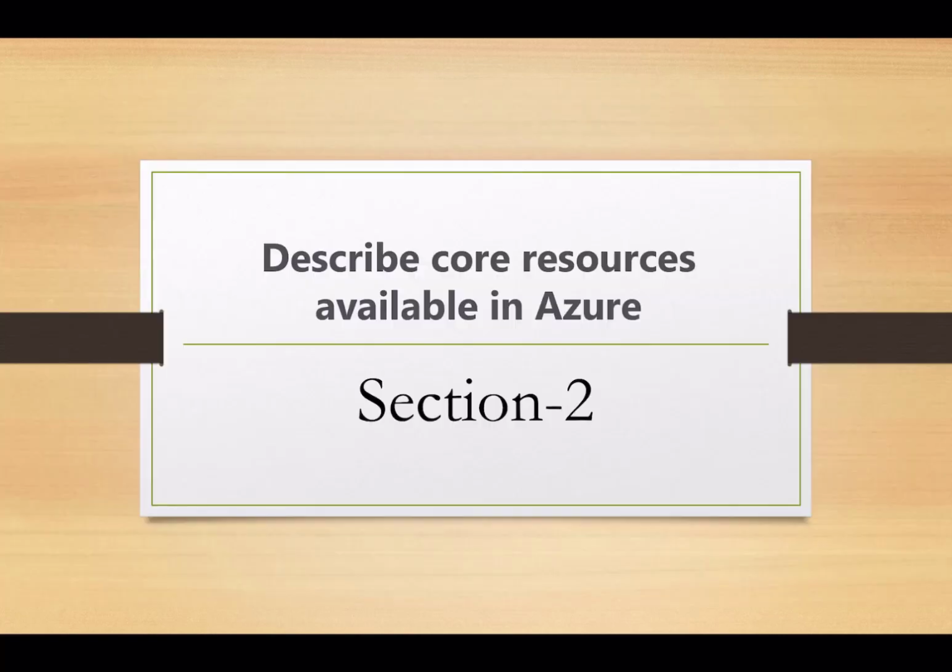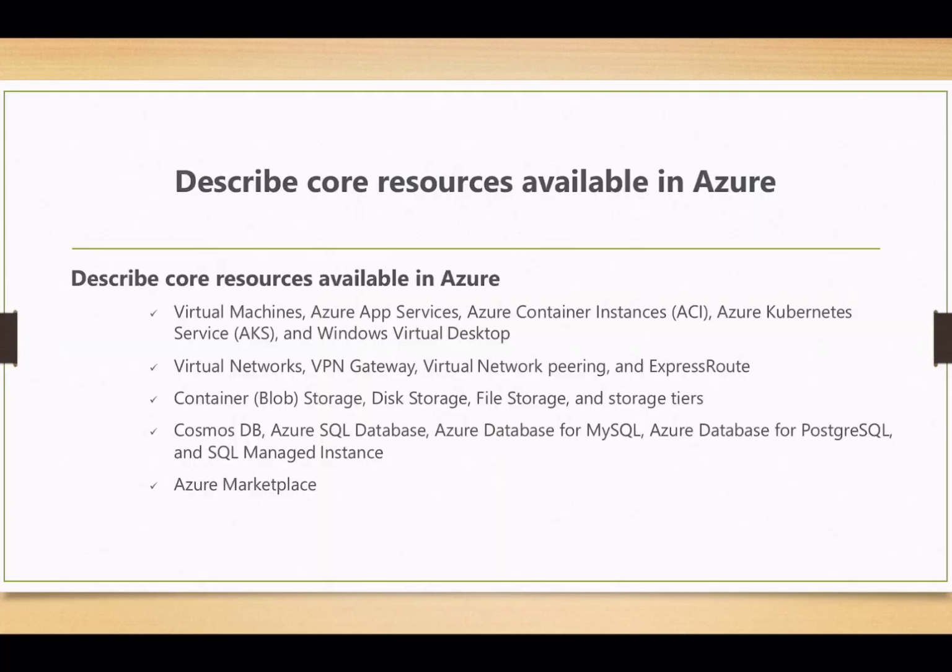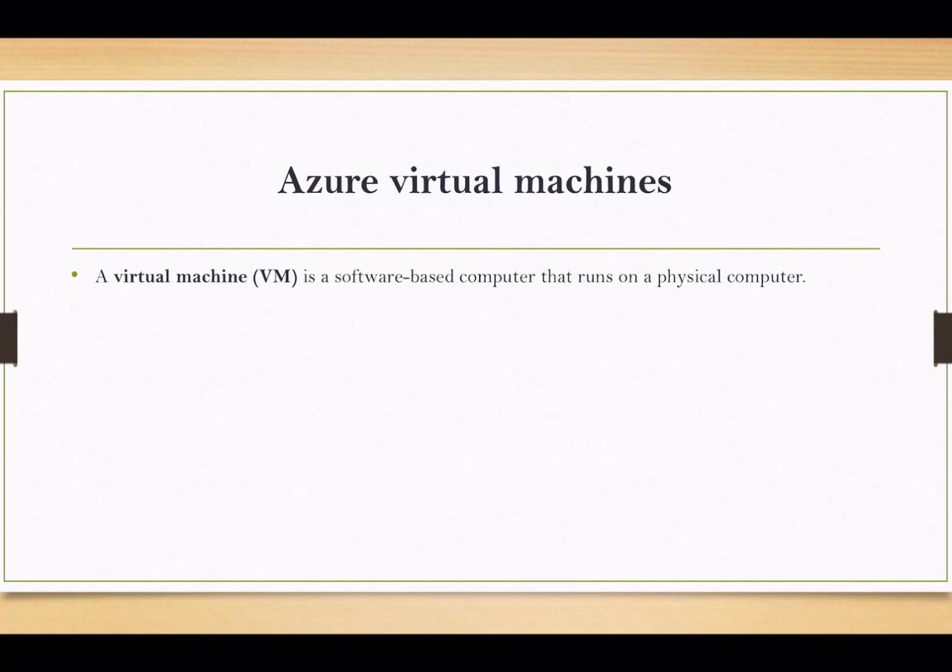Let's talk about the next section of this particular domain, where we will talk about core resources available in Azure. Here we will talk about compute, network, storage, database, and Azure Marketplace. So let's go through each and every service one by one. First we have the virtual machine.